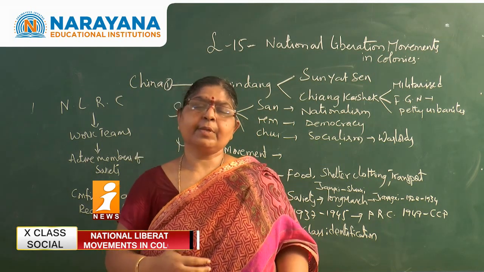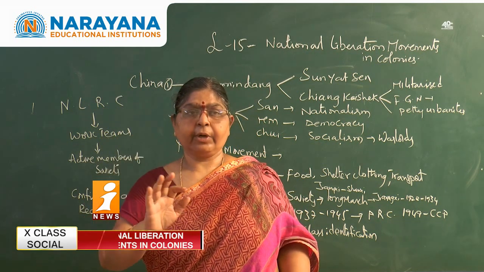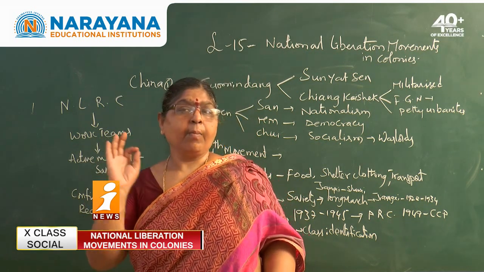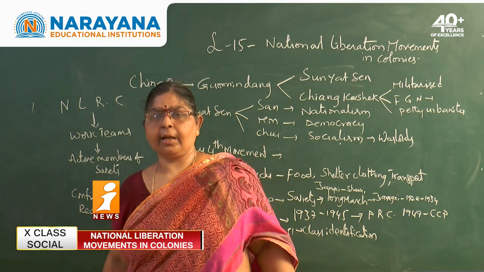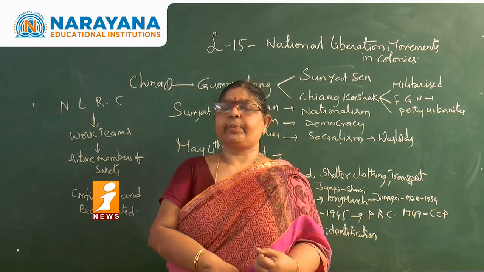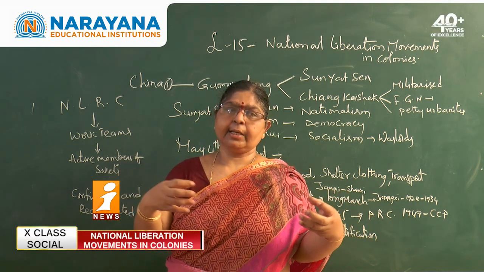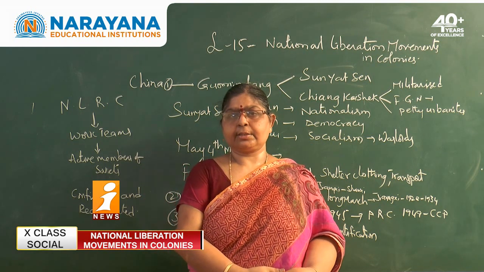Now, here comes the problem. In 1945 Japan went back. By 1947, everything was restored. But who should rule China now? Whether it is the Kuomintang or the CCP. Now, internally they started fighting for their equal rights.